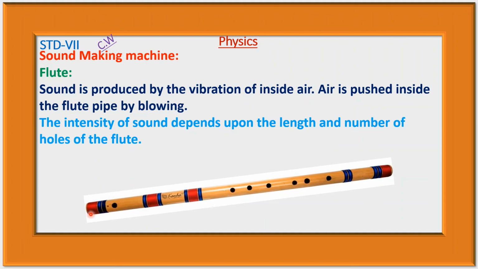That is, the intensity of the sound depends on the length of this flute, and here there are many holes in this flute, and the intensity of sound depends upon the number of holes.